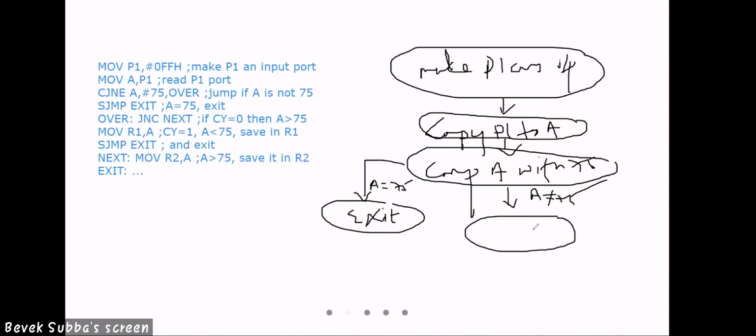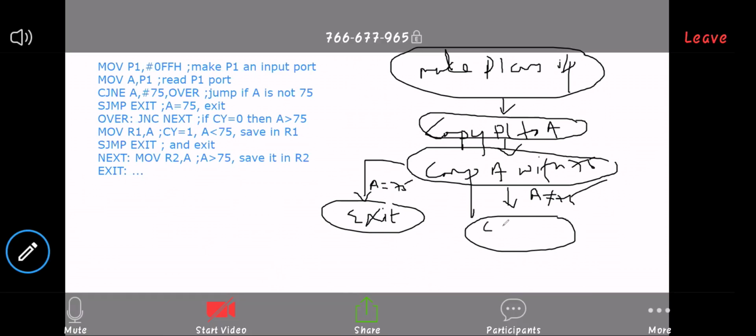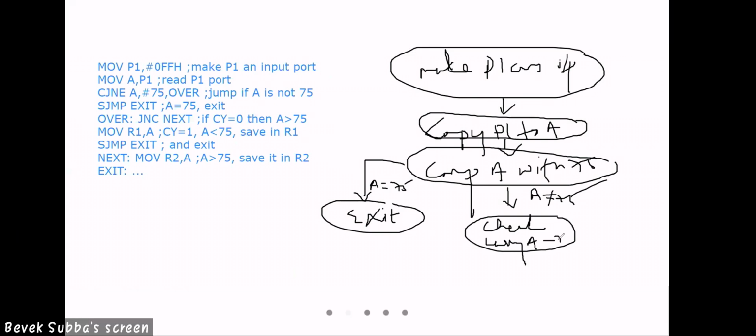Check whether there is carry or not. Check carry or not, yes, for A minus 75. Check carry for A minus 75 or not. Yes, that's true. So two branches will come. Yes, no. If no, what will happen? If yes, what will happen?